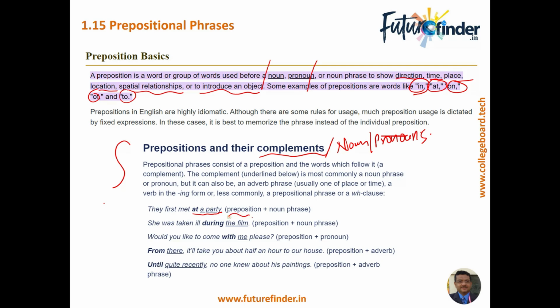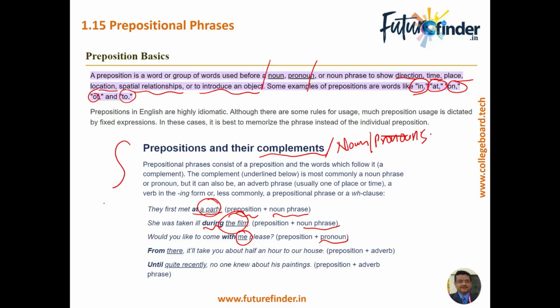Okay, the preposition plus noun phrase: a party. The film. During the film. She was taken ill during the film. Again, a noun phrase. Would you come with me? Pronoun. From there, it will take you half an hour to reach our house.